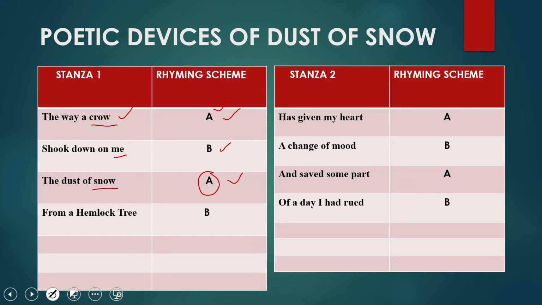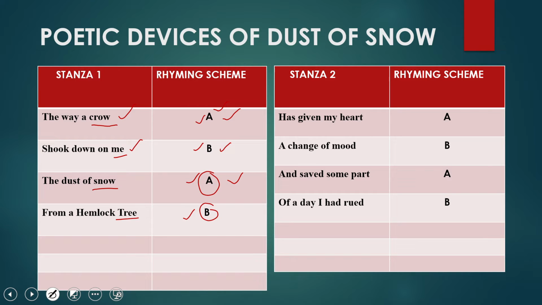Now we'll see the last word of the last line, which is tree, and the tree is rhyming with me. That's why the rhyming scheme of the last line will also be B. So in this way, dear children, the rhyming scheme of stanza 1 is A, B, A, B.